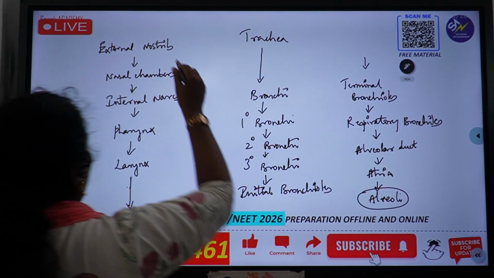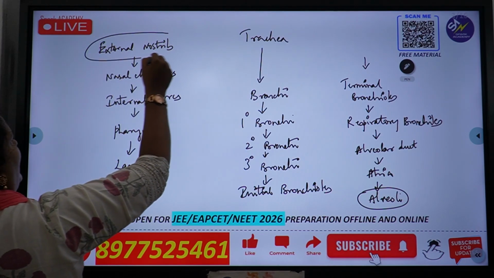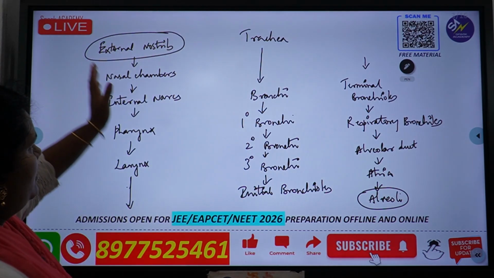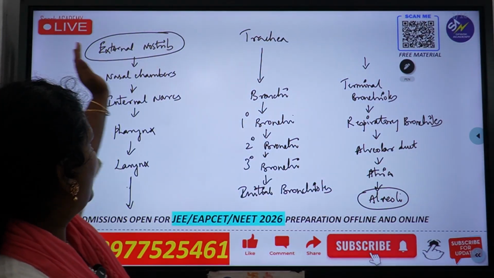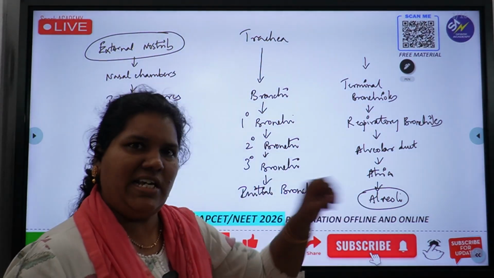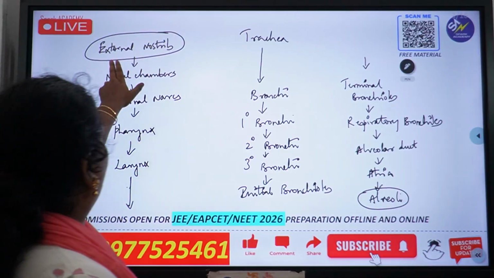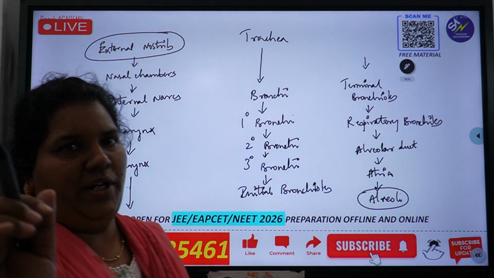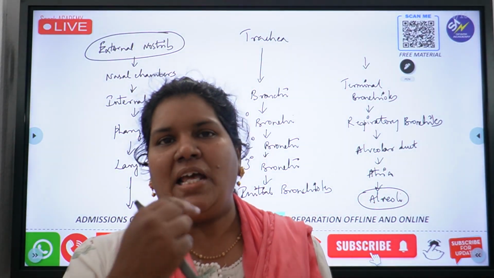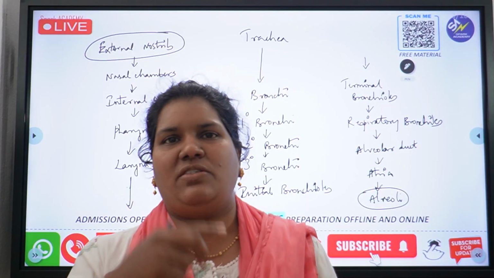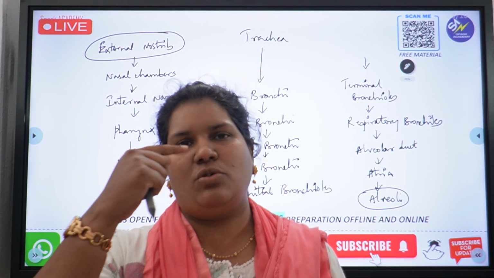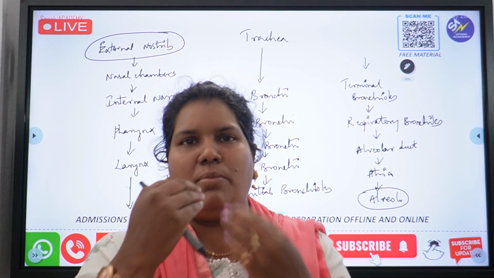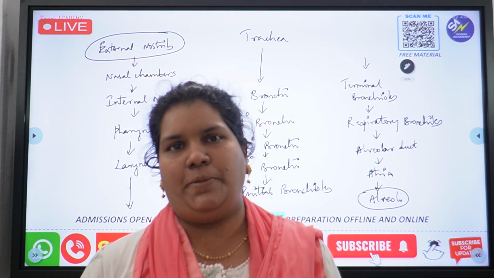So all of you begin with external nostrils. I'll quickly explain the pathway of air. This is how the air travels from outside and reaches the alveoli. First, external nostrils. You all know it. Where are our nostrils? Here, in our face, in the upper lip area. So we call it the nasal chamber, and below it we have the buccal cavity.